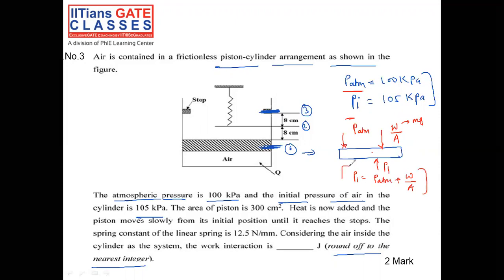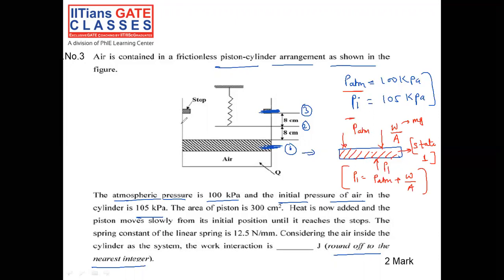We are basically balancing the forces, not pressure. So I'm taking the area and dividing by area. So I will get P1 equal to P atmospheric plus W by A. That is the equilibrium condition at state 1. Let me write state number 1.